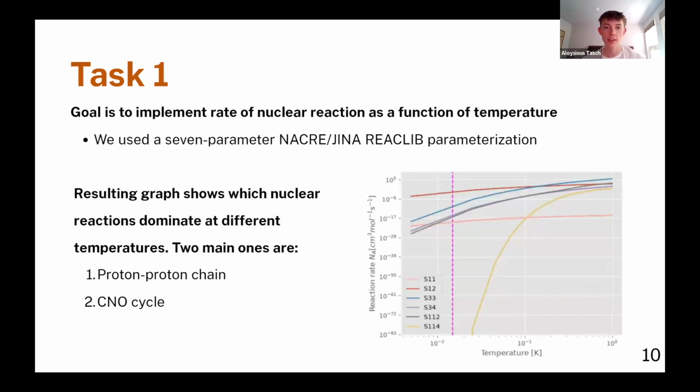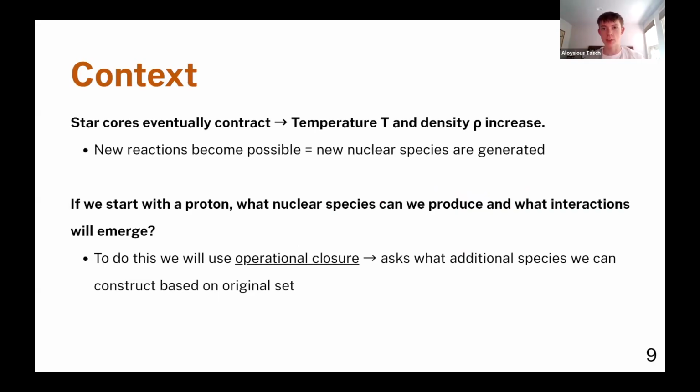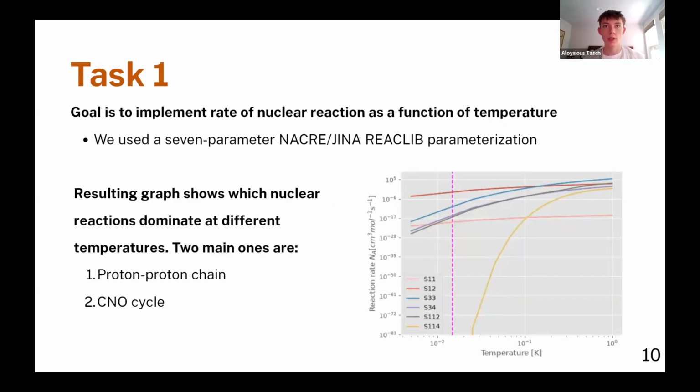implement the mathematical function that describes the rate of a nuclear reaction as a function of temperature, because if you remember, temperature changes as the star ages. We used a 7-parameter parameterization using reaction rates from the NACRE and JINA ReaclIB databases, which basically collect reaction rates for all these different nuclear reactions. There are thousands of them.